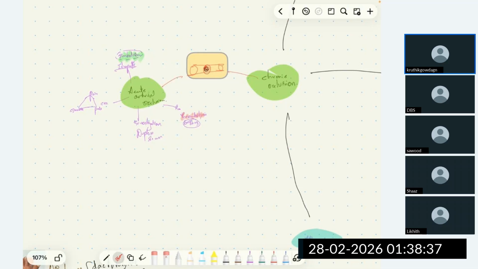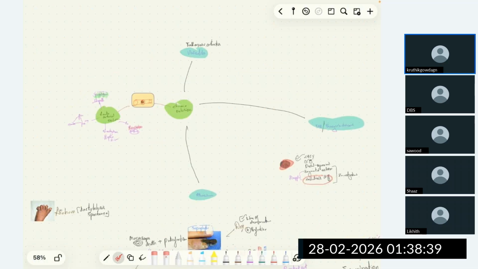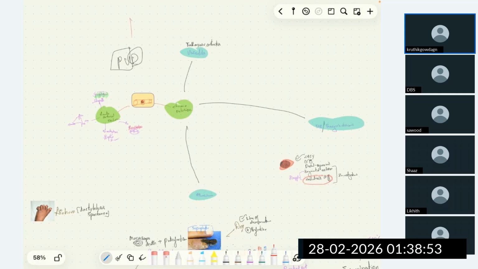The most important disease, the chronic occlusion of arteries, peripheral vascular disease. We are going into it now. Peripheral vascular disease, the disease of the peripheral vascular system, where the upper limb and lower limb arteries are involved. Most commonly we see lower limb arteries involved, and all the questions are related to involvement of lower limb arteries.